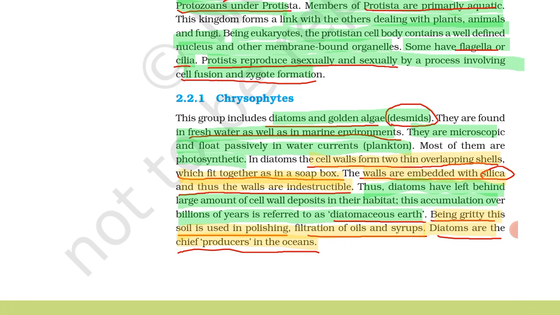Go through this: the cell wall of diatoms is made up of silica and they are indestructible. The soil which contains silica is used for polishing and filtration of oil and syrups, and diatoms are the chief producers in the ocean.